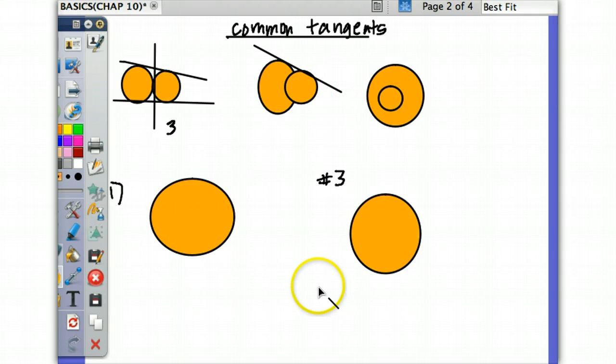Who wants to try and draw one? I'll draw. Come over here, Kelly. Draw one. Let me see if Alex could draw the second one. You can do it, Calvin.